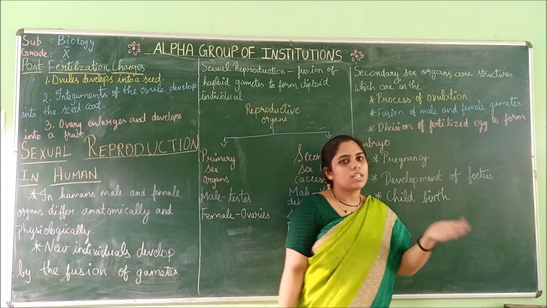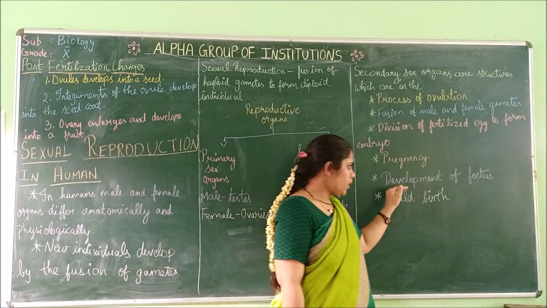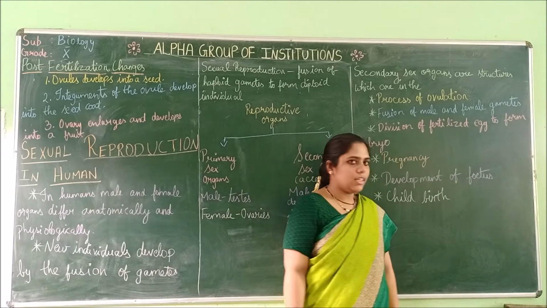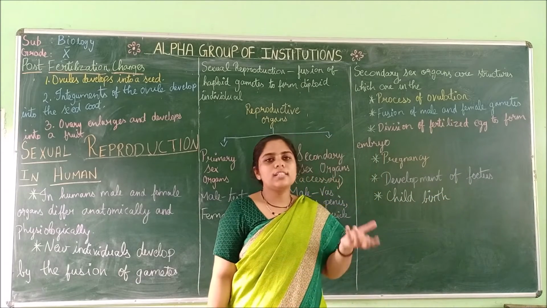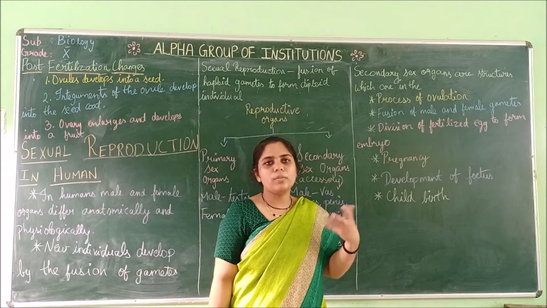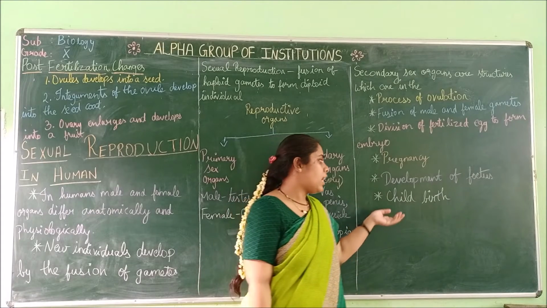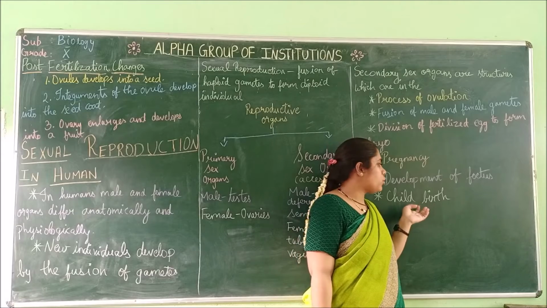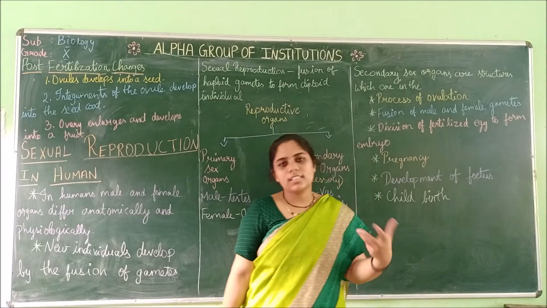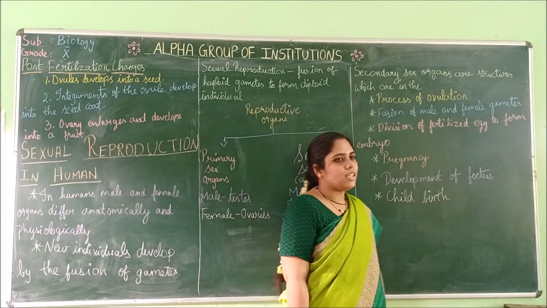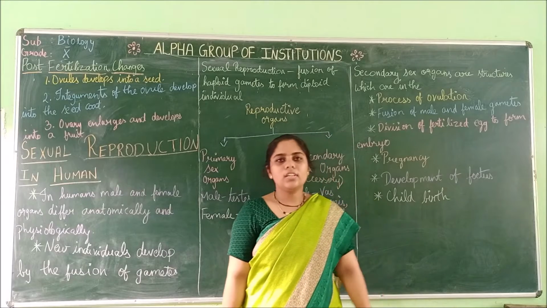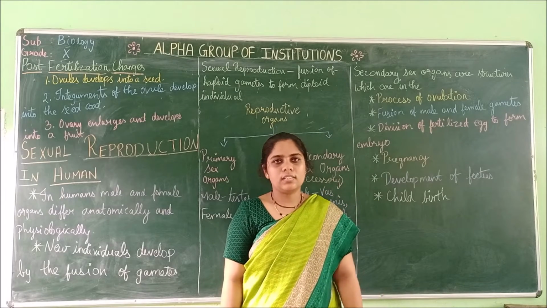For a pregnancy, what are the organs involved? The development of the fetus, the development of the baby, and the delivery of the childbirth, the organs that are involved in all these come under secondary sex organs.